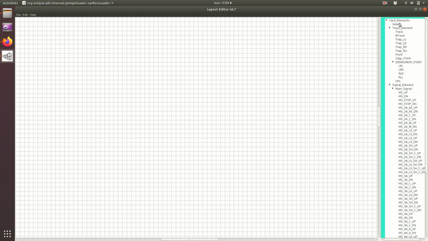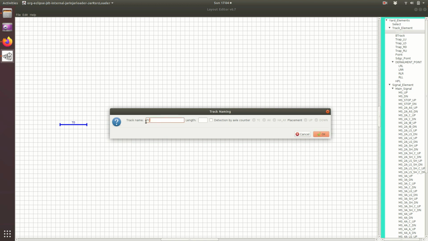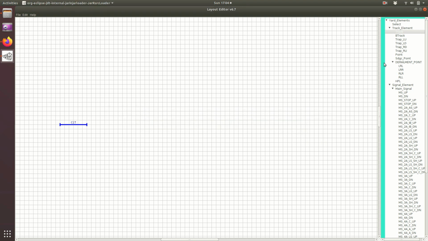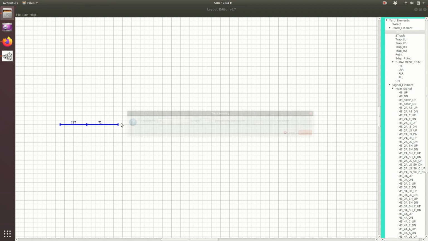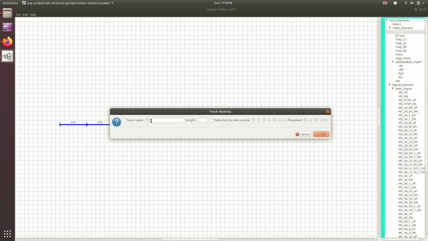So what I will do, I will pick up the element, see the placement in the SIP, and accordingly do the same thing here. In my SIP, the first track is the calling on track. It is C1T. So this track is made. Next track is 1T1. Next track is 1T2. So I can just go on feeding these track circuits.